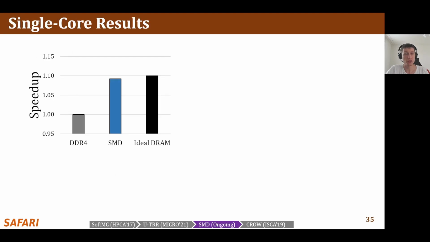This plot shows the average speedup achieved on single-core workloads with SMD-based maintenance mechanisms. The speedup results are normalized to conventional DDR4 DRAM. As a comparison point, we also show the speedup of hypothetical DRAM that does not require refresh or any other maintenance mechanism, denoted as ideal DRAM. SMD-based mechanisms provide 9.2% speedup, which is close to the speedup that the hypothetical ideal DRAM achieves.